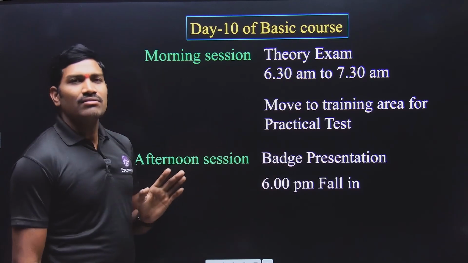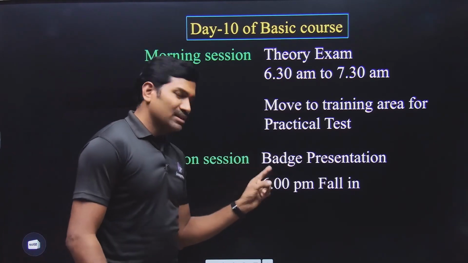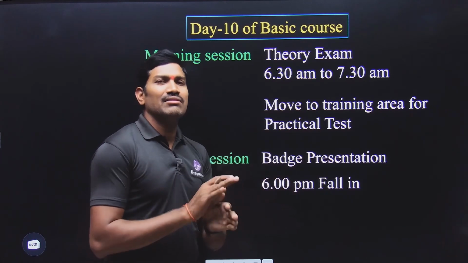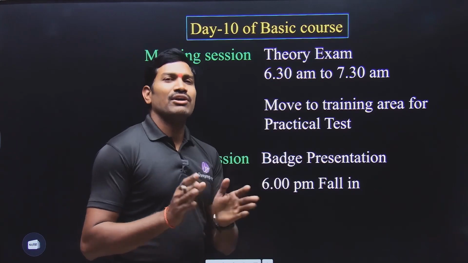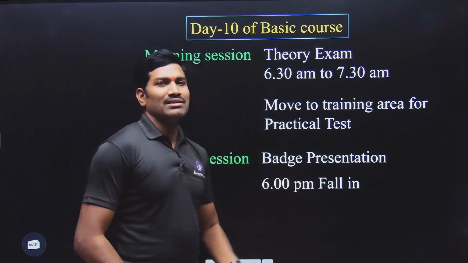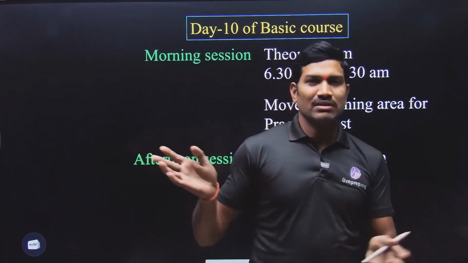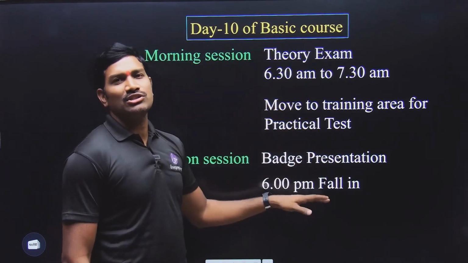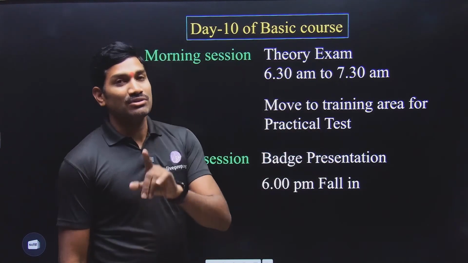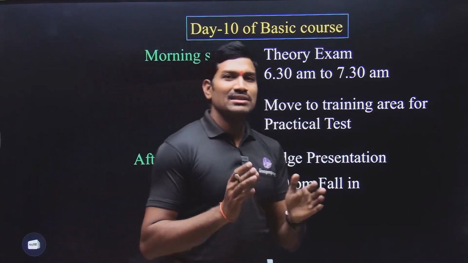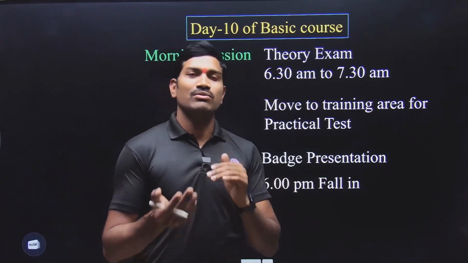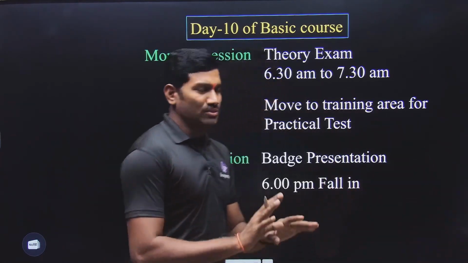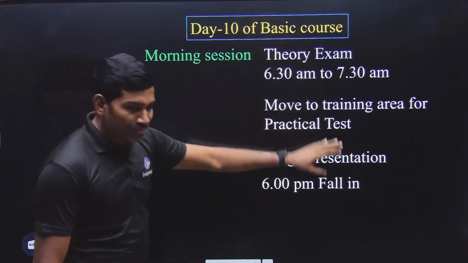And then in the evening fall in. This is the last day, right? The badge presentation and all these things generally finish by 4 p.m. or 5 p.m. After that it is difficult to move to far away distances, so it is suggested that you stay that night in the institute only, and the next day morning you can leave. That's why in the joining instructions they say you need to reach the institute one day in advance, and after completion of the course, you leave the next day. So this is how the schedule of the basic course is.